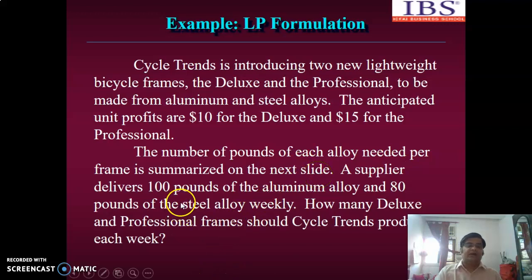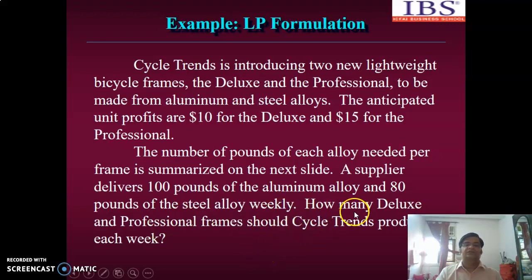A supplier delivers 100 pounds of the aluminum alloy and 80 pounds of the steel alloy weekly. How many deluxe and professional frames should Cycle Trains produce? Let us understand what is given in this problem and what we need to calculate. We need to find how many deluxe and professional frames the company should produce.